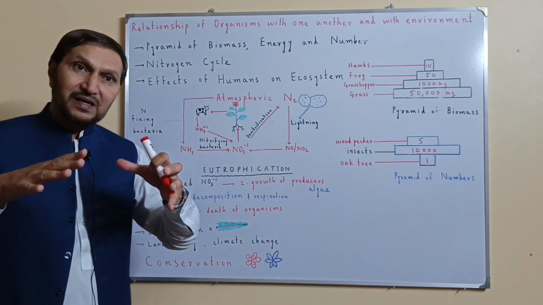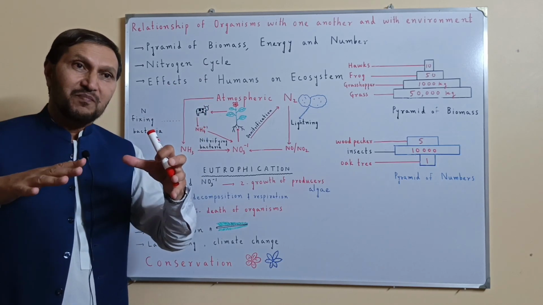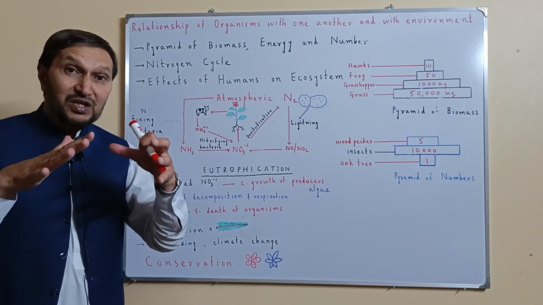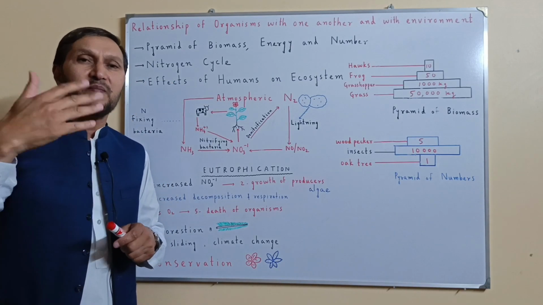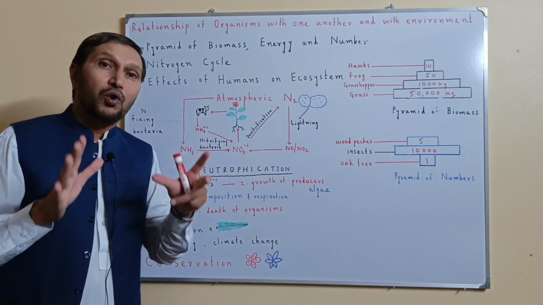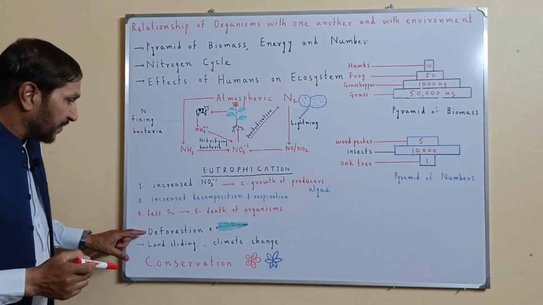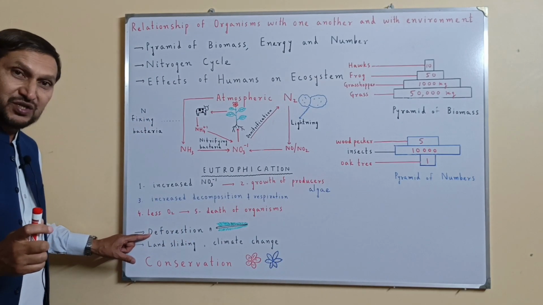It is absorbing the light, it is absorbing the solar energy, it is absorbing the heat, but it is not releasing it back into space. It is trapping the heat. That's why, due to increased concentration of carbon dioxide and other greenhouse gases like methane, global warming is taking place. So one of the causes of global warming is deforestation.